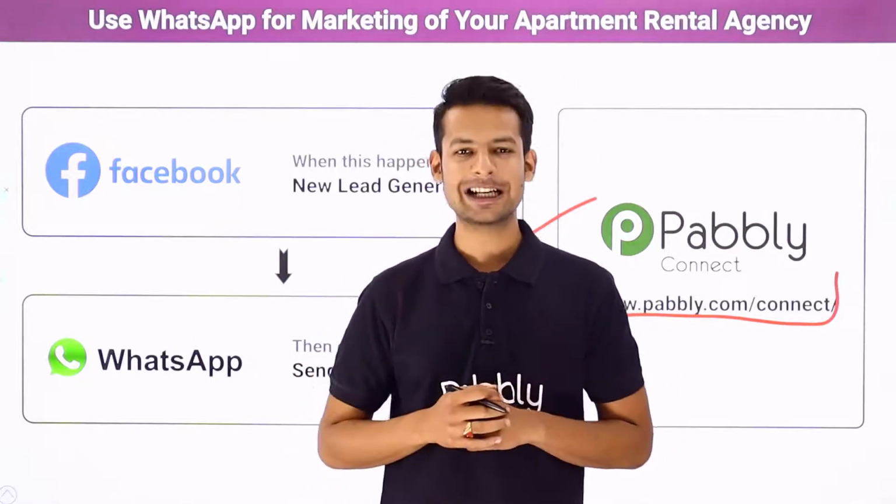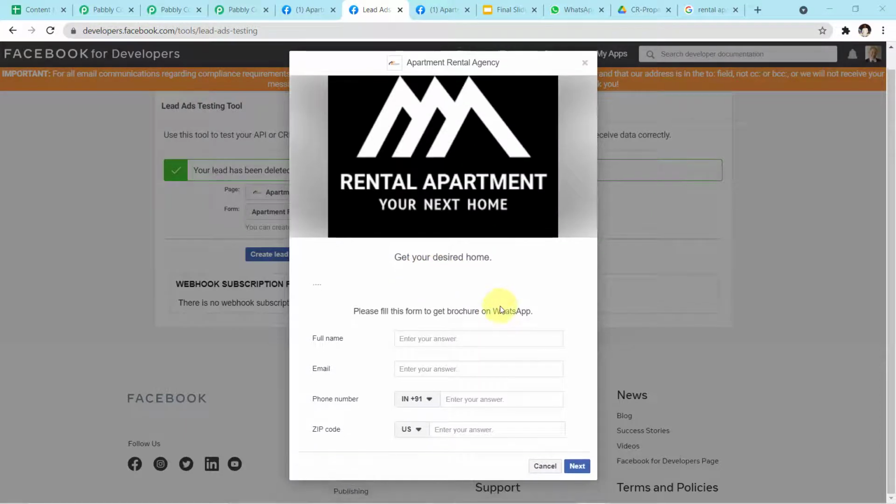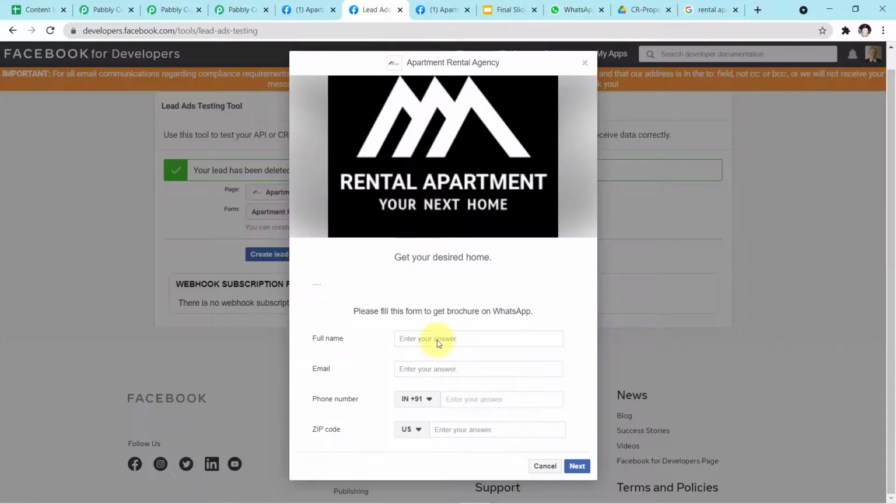Now let me show you a real-time example on my screen. Okay guys, as you can see on my screen, this is the particular form. This is how the form will appear in front of your customer. Now we will fill up the form on behalf of our customer, and on successful form submission, they will receive a WhatsApp message. So I have opened my WhatsApp web page for you. Here the message will be reflected.